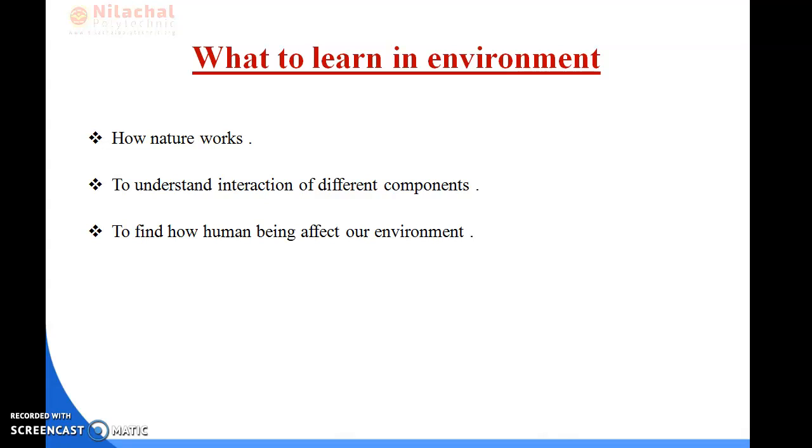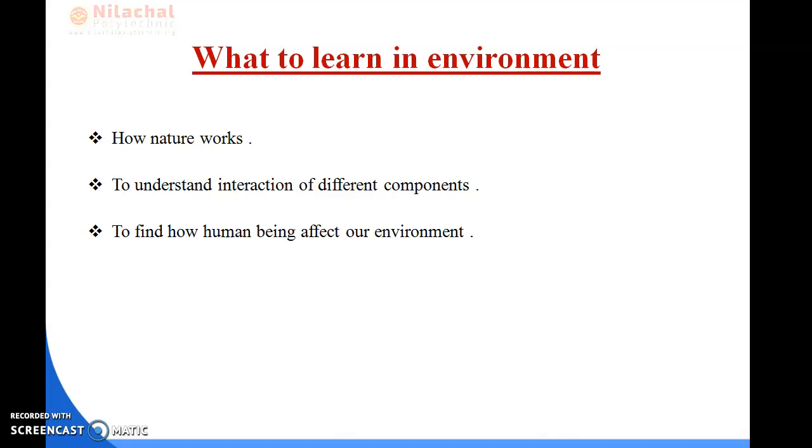These are the things that we learn in environment. As a first question, all of you want to know, ma'am, as an engineer, why do we study environment?